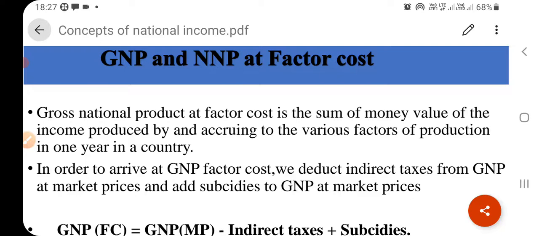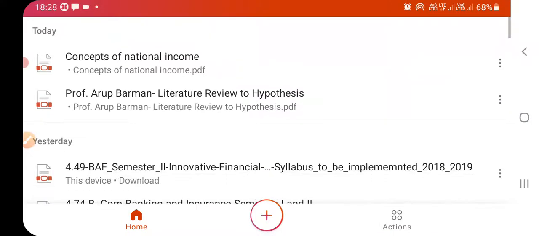Because at the time of production, only subsidies are given by the government, but there is no addition of direct or indirect taxes. So indirect taxes should be excluded and subsidies should be added while estimating GNP at factor cost.